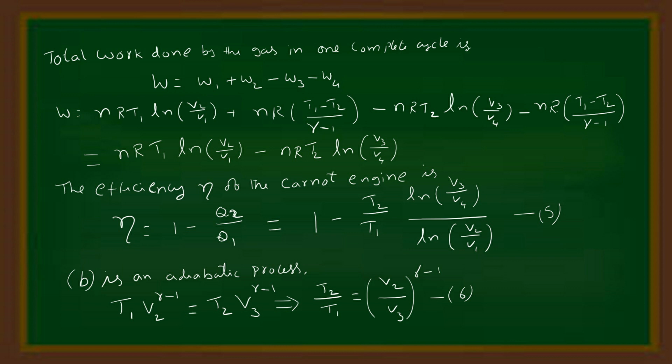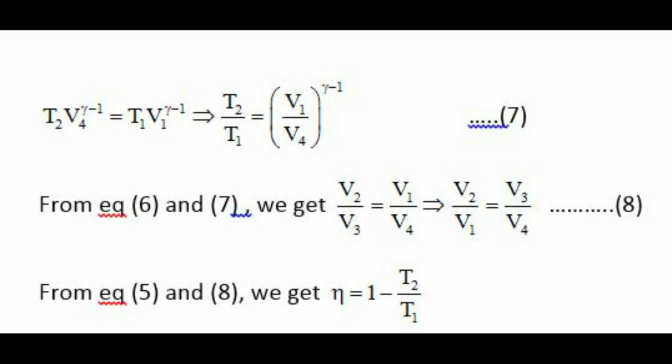In the indicator diagram, B is an adiabatic process. The relation between temperature and volume in this process is T V^(gamma - 1) = constant. So T1 V2^(gamma - 1) = T2 V3^(gamma - 1). That implies T2/T1 = (V2/V3)^(gamma - 1), equation number 6.